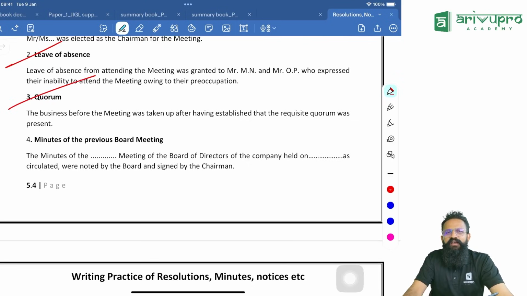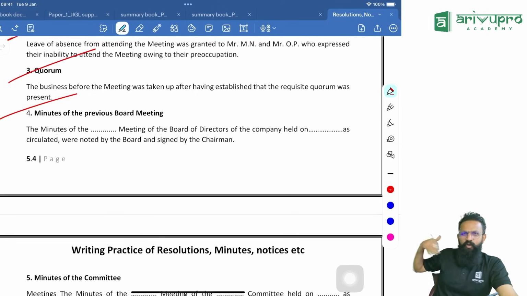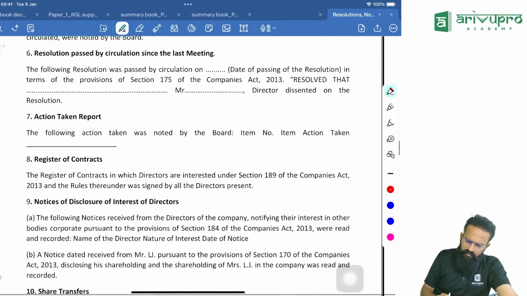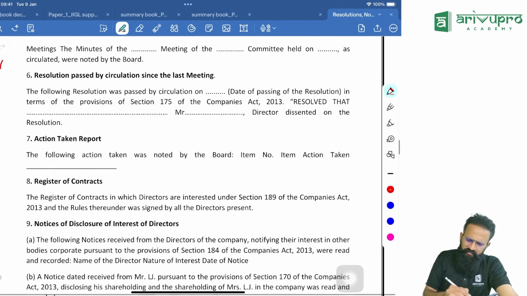I need to say the quorum was validly called and the requisite quorum was present during the meeting. Next one, the minutes of the previous meeting. Whatever the previous meeting was, we discussed that, we signed that, that was clearly arrived at. I need to tell that. Next one. These are all, if you want, you can write. If not, it's okay.